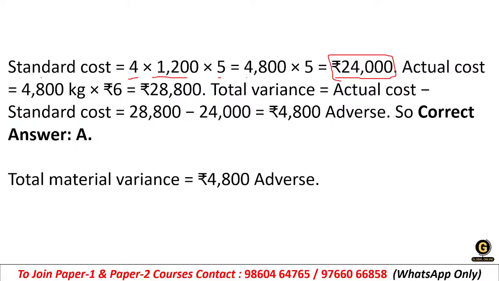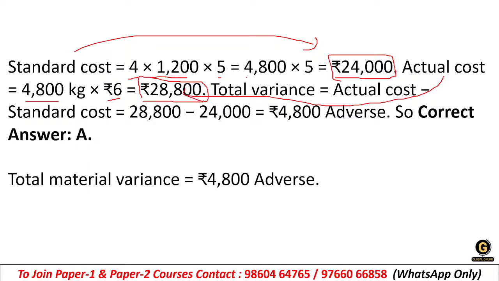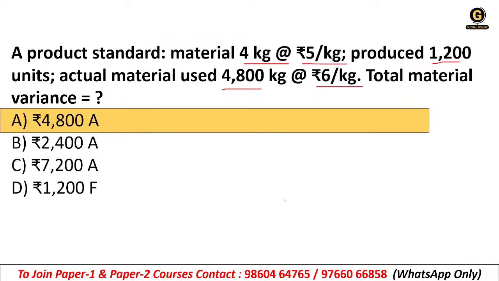So the actual cost is 4800 kg at rupees 6, so 28,800 is the actual cost. The standard cost is 24,000, the actual cost is 28,800. The total variance formula is actual minus standard. So 28,800 minus 24,000, we have 4,800 adverse. So the right answer is option A, 4,800.